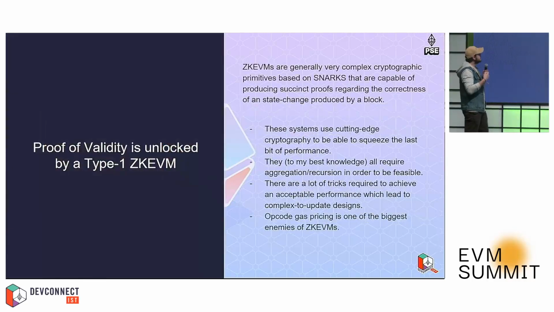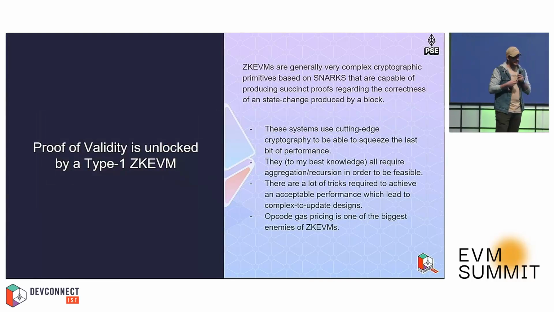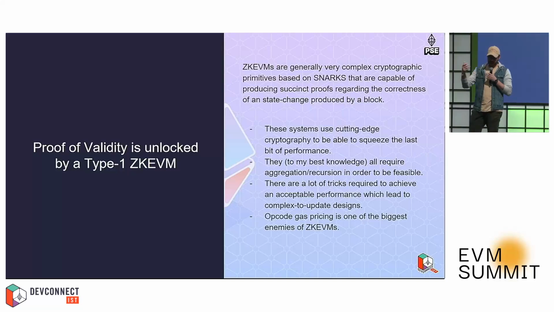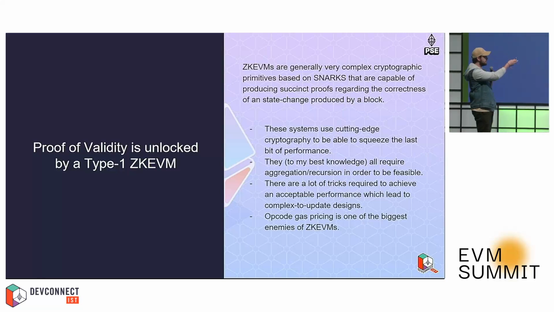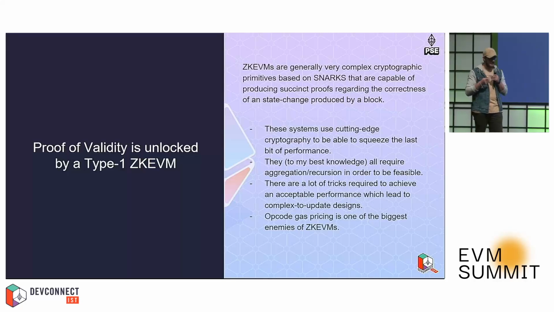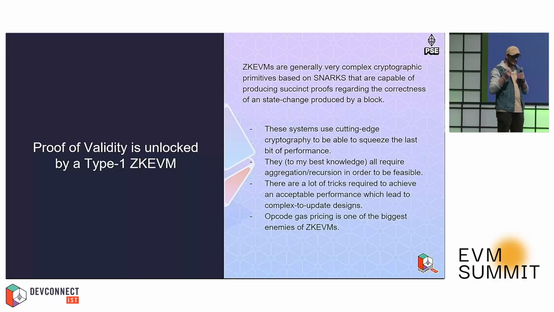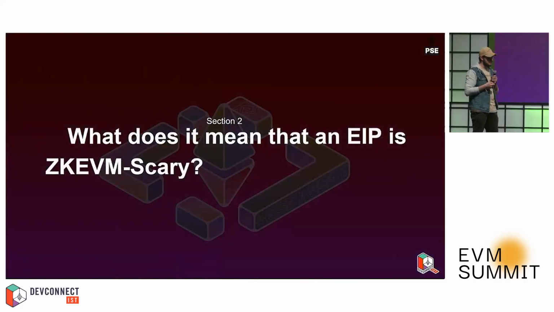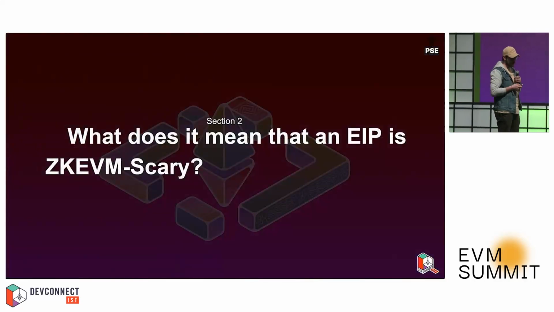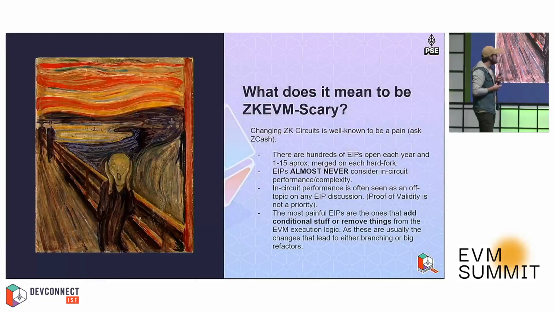So the things that are unlocked by a type 1 zkEVM are, aside from all of the things that we have seen in the previous talk, also things like proof of validity. There are tricks that we need to do. There are problems that we face. You have a tiny list here, but we will try to overview a little bit which are the biggest issues that we've had. And for that, we need to go to the next section.